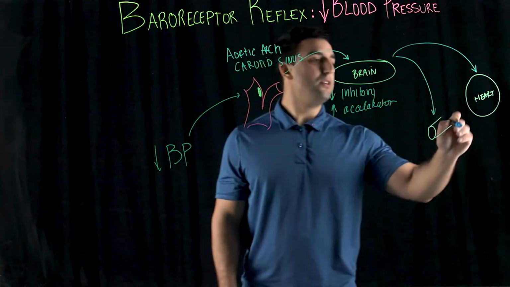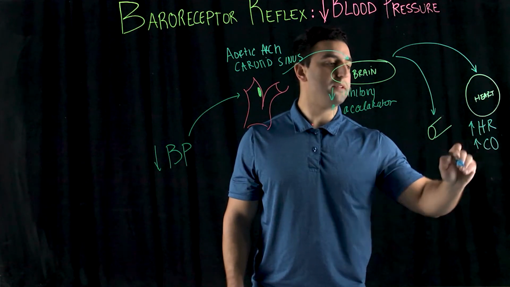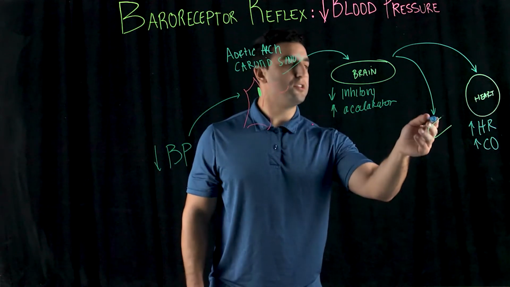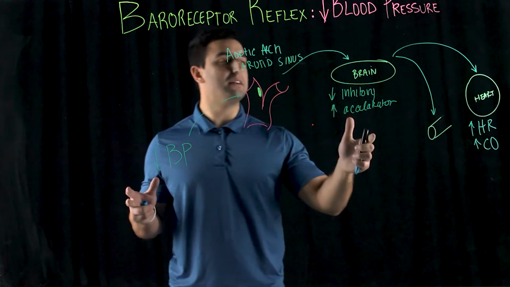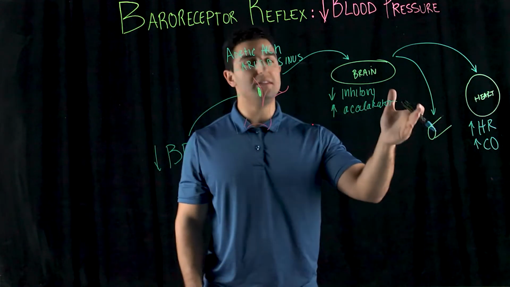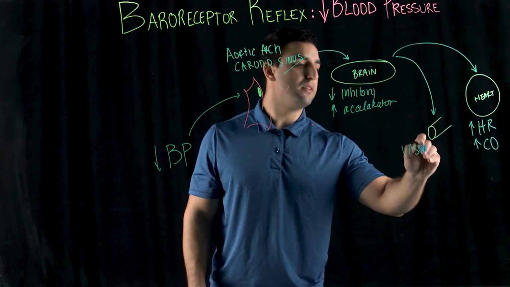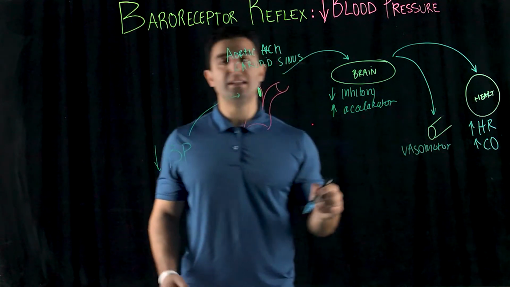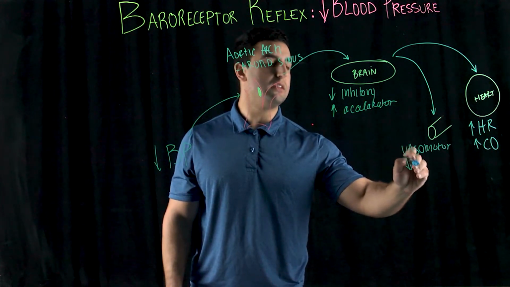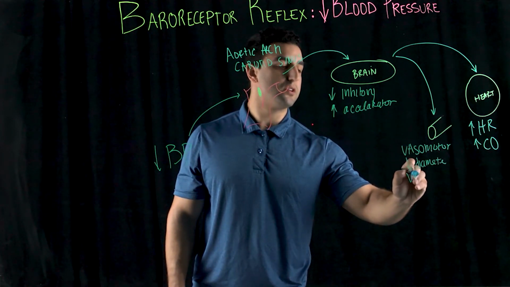So in the heart now, you have an increased heart rate, you have an increased cardiac output, you have this increase in sympathetic activity. Also here, because of the lack of the inhibitory center from the brain, now you have this vasomotor impulse that is generated into the blood vessel. So this leads to the constriction of the blood vessel. So it leads to a decrease in the diameter, right? So we have instances of vasoconstriction.